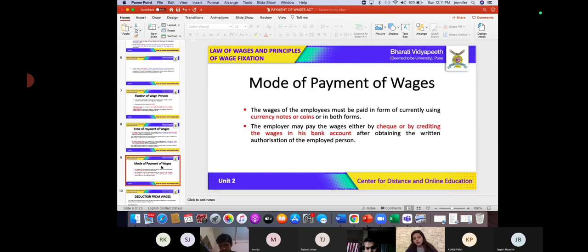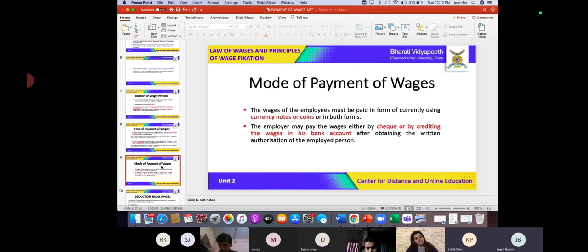Now, not only currency notes and coins, can a cheque also be used as a mode of payment of wages? Yes, ma'am. How about directly crediting the wage into the bank account of an employee? Can that also be allowed? Yes, ma'am. But what is necessary?